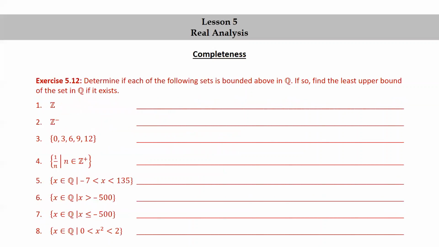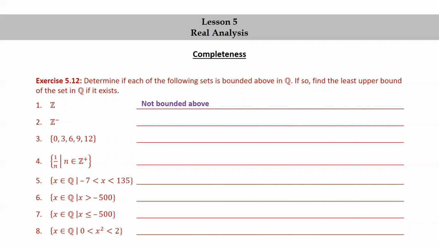Let's try an exercise. Determine if each of the following sets is bounded above in the ordered field of rational numbers. If so, find the least upper bound of the set in Q if it exists. Now's a good time to pause the video, try this exercise yourself, and then resume the video to check your answers against mine.